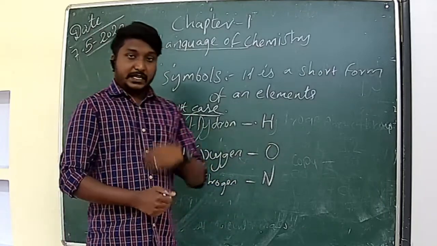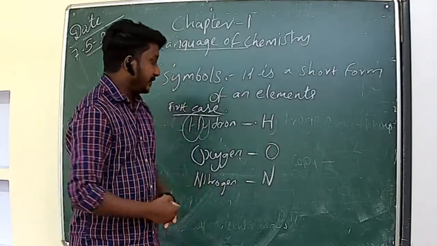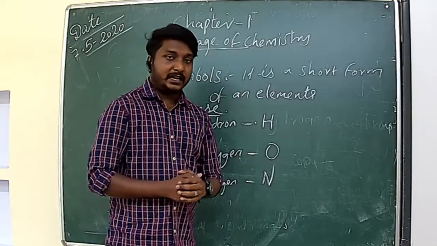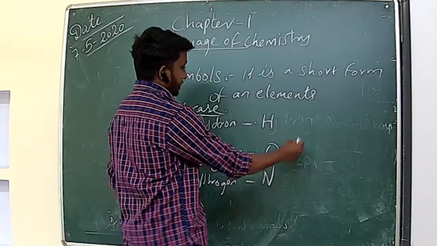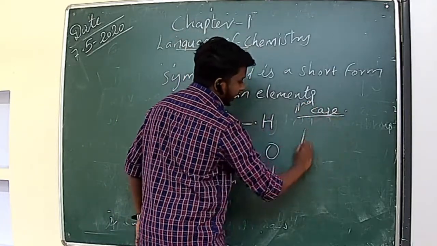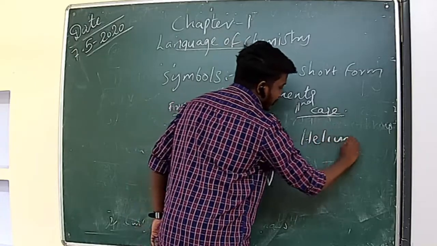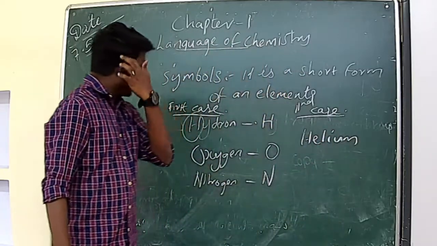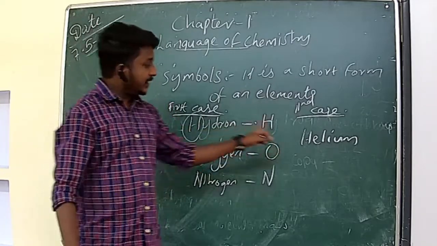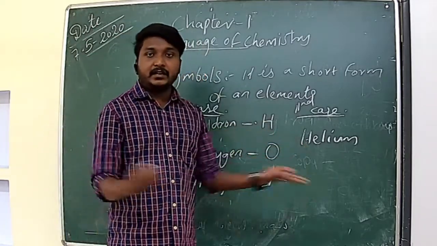So the second way is to use the first and second letter of the name of an element. So we can see that second case. Suppose helium. For hydrogen we have taken H. If you take H for helium, it will be confused.